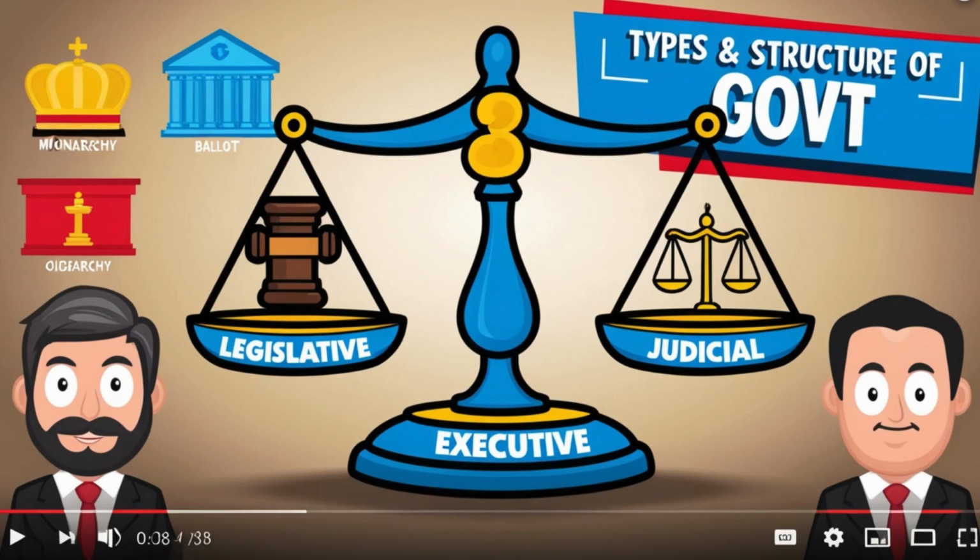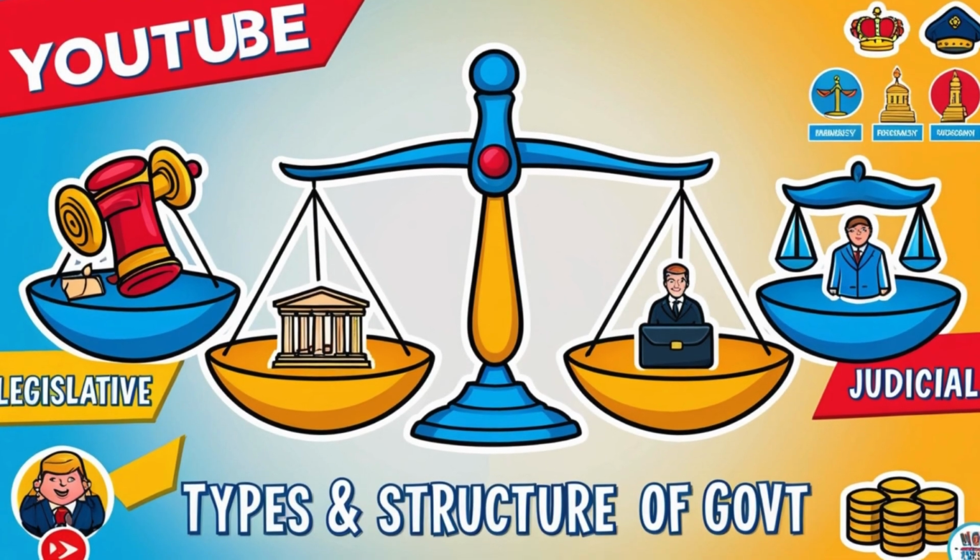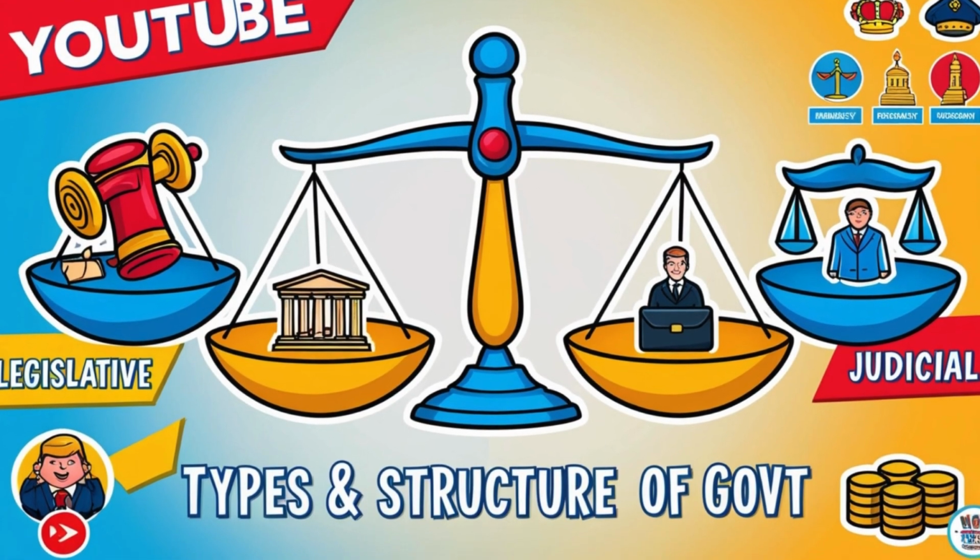And then we have the judiciary. What do they do? This is like your disciplinary panel in school, the school board that solves disputes. When you commit an offense and you are facing the disciplinary committee, you know what I mean. These are like the judges when rules are broken. So I think that will be all for the structure and types of government.